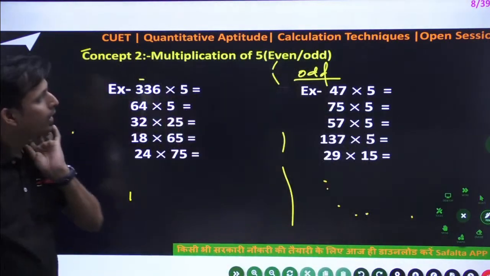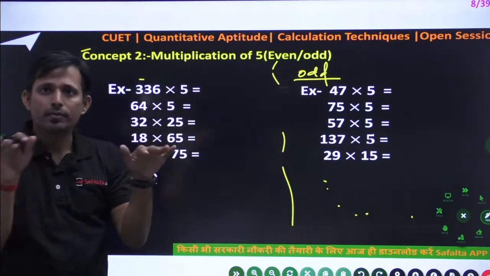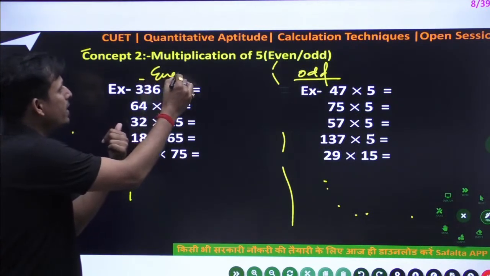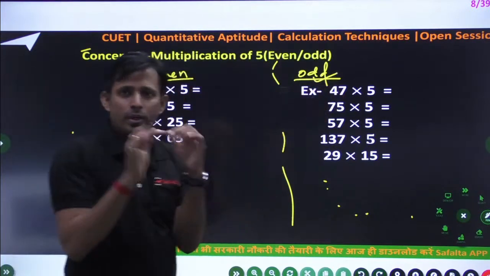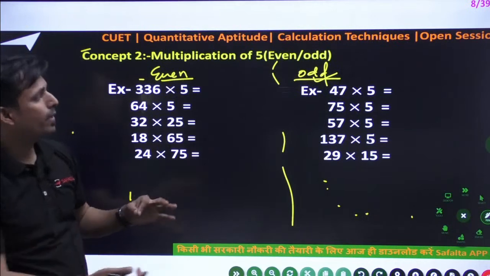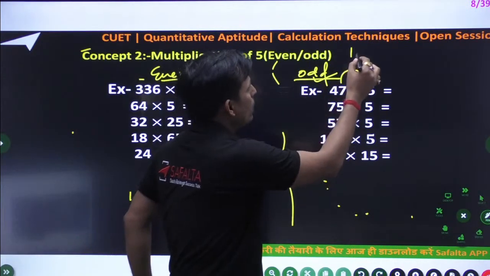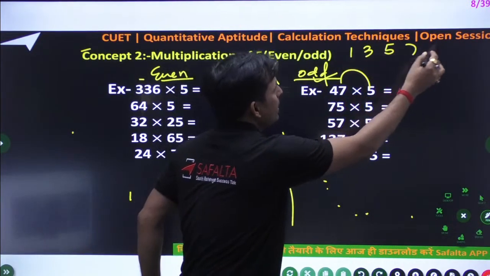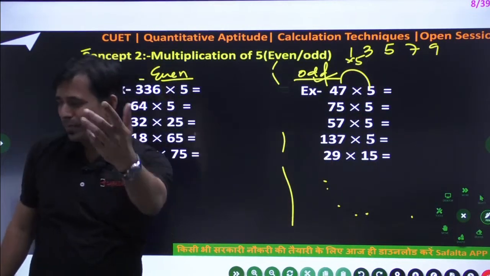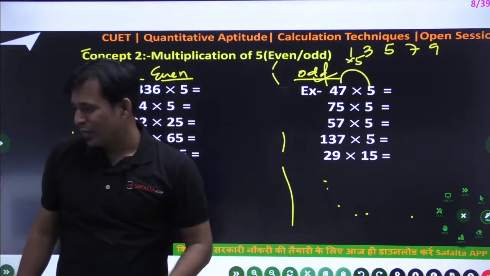Okay. Now, second thing on the right side, similar. Both are similar. Only the difference is what? Here this is the even number, here this is the odd number. So the rule will be the same. The difference is simple. Any odd number like 1, 3, 5, 7, 9 multiplied with 5 definitely gives 5 at the end. Everyone knows.